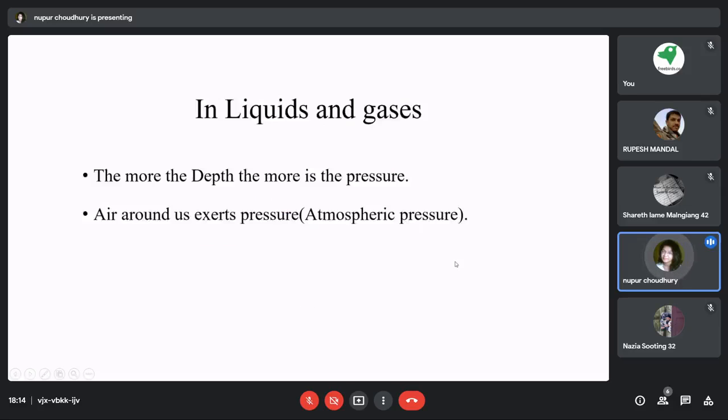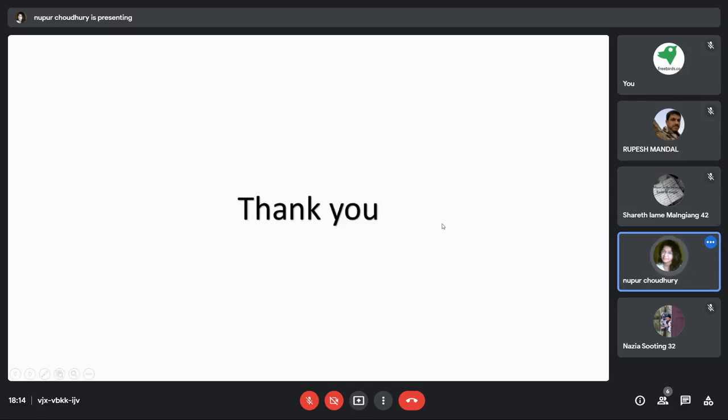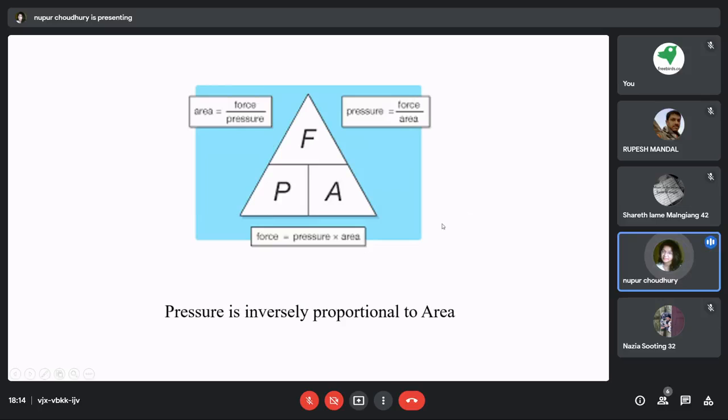So in solids, we have already discussed how things work with forces. Now, solids also exert force. All of us have knives in our houses, right? So why do you think those knives have a very, very thin edge?